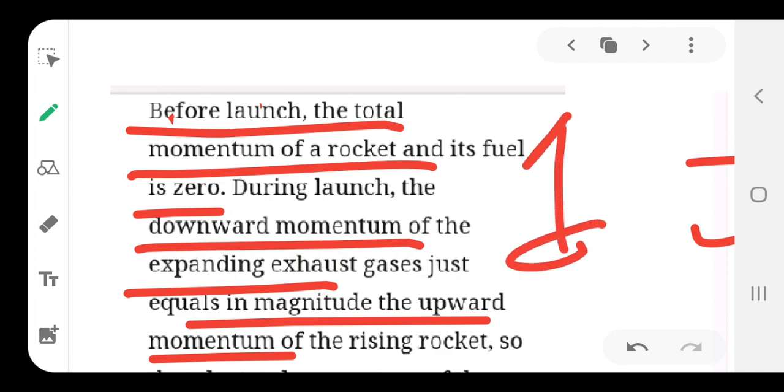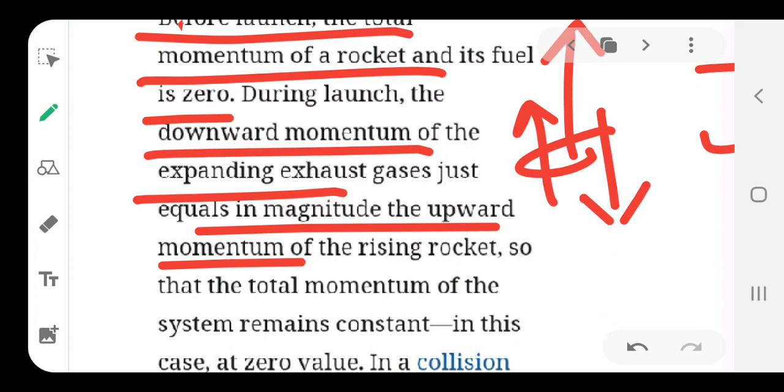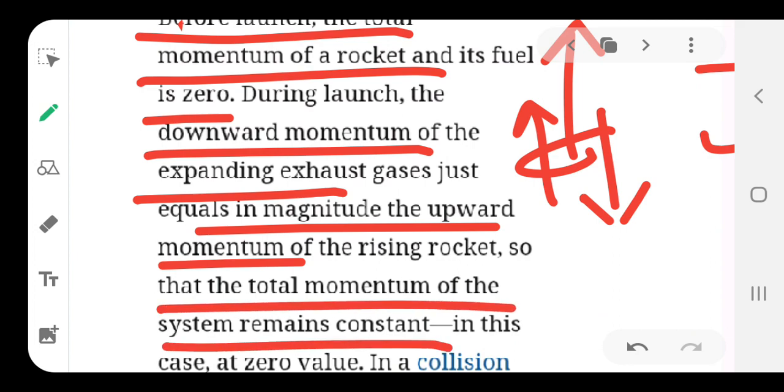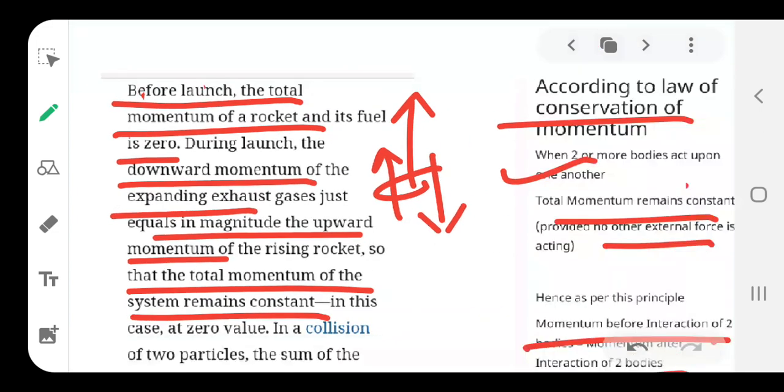So, when the rocket is launched, the gas is burned and puts thrust downward, and with that the opposite momentum lifts the whole rocket upward, and so the total momentum of the system remains constant. So, make sure that these rules are applicable in approximately every part of our living and life.